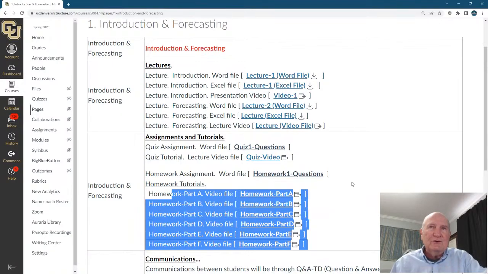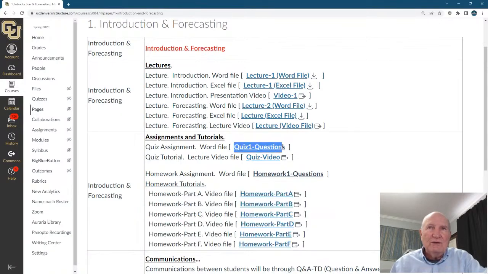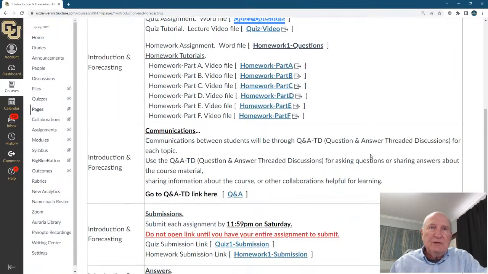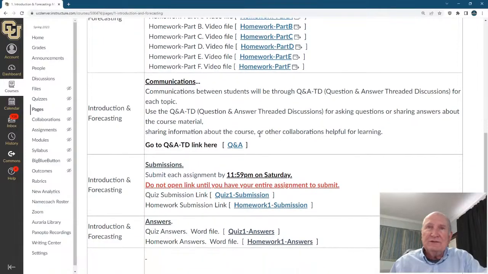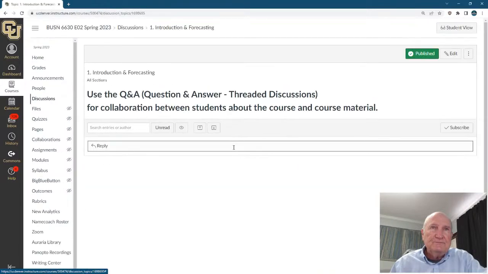Use all the resources. Notice the quiz 1, this is black, which means it's not open yet. Blue is open, black is not open. It's not live yet. Down here's the communications. In the communications, this is the Q&A, question and answer. And if you click this, you notice you can post questions here.